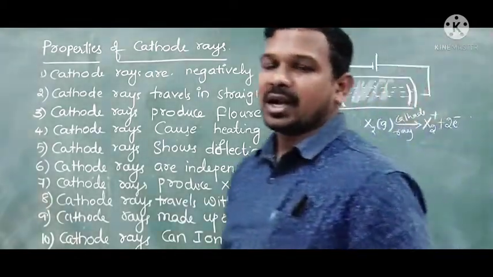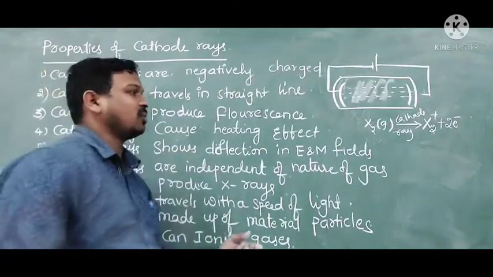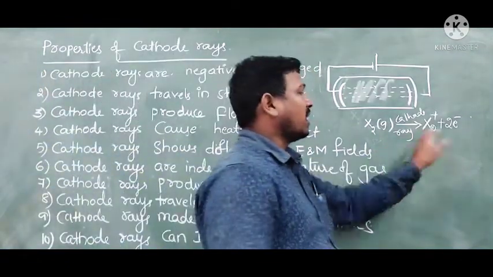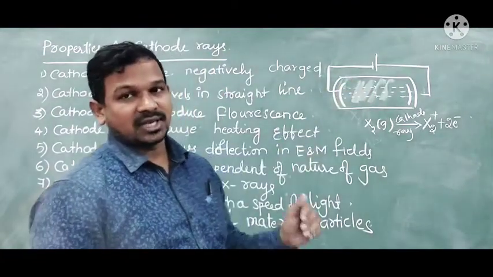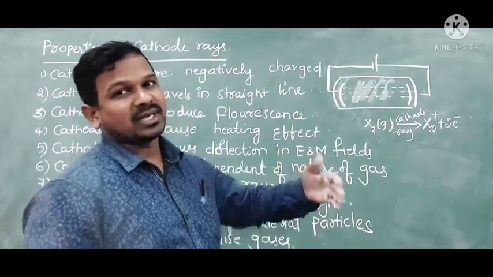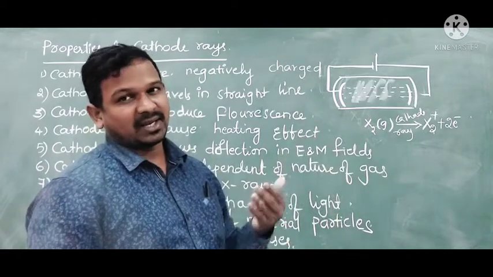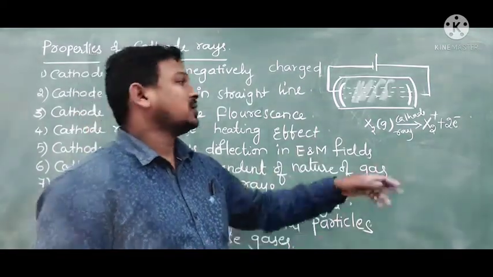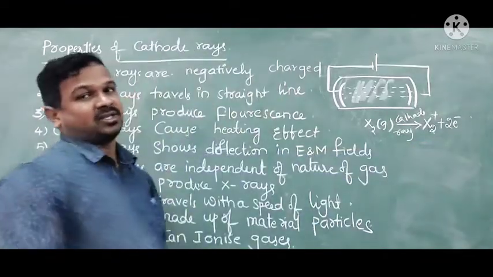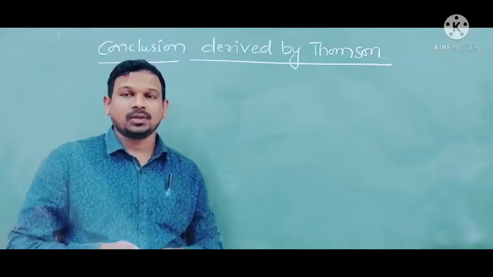By losing electrons, it becomes a positively charged ion. So when I take gases inside the discharge tube and these cathode rays hit the gas particles, these gases lose electrons. So they become ionized gases here.